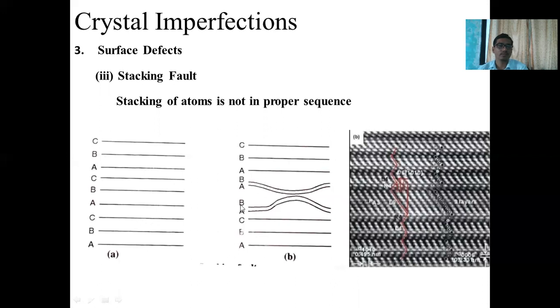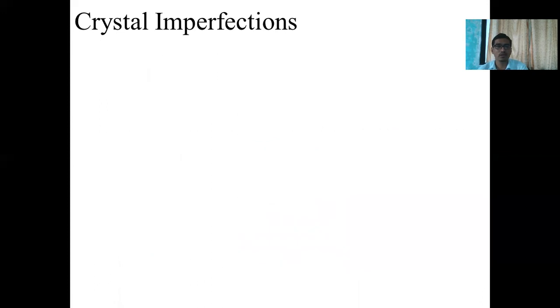In diagram B, the sequence of stacking of atoms changes. That's why there is an irregularity observed in the structure. Here also you can observe the irregularity. This type of fault or defect is called a stacking fault or stacking defect, which is a surface defect.